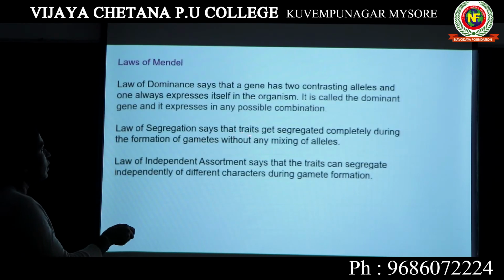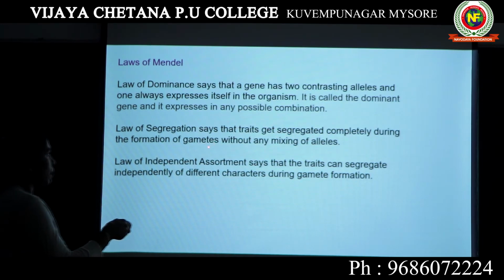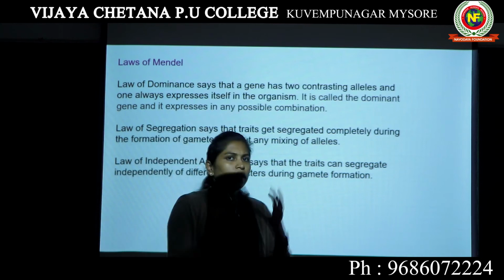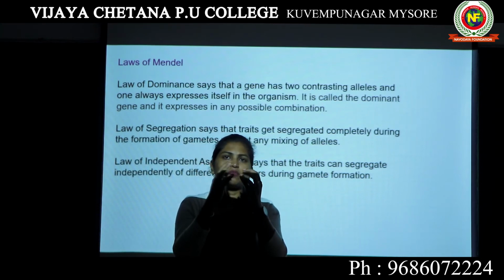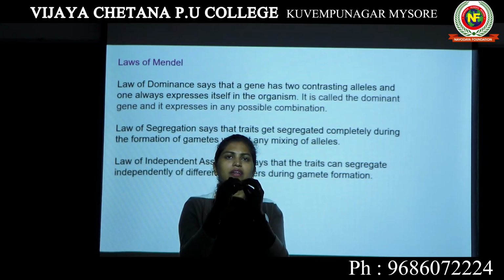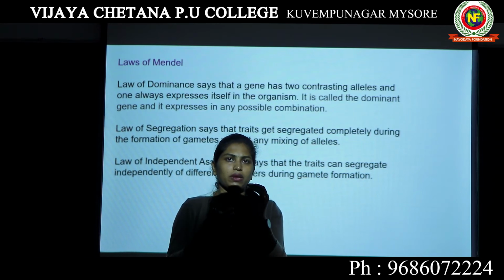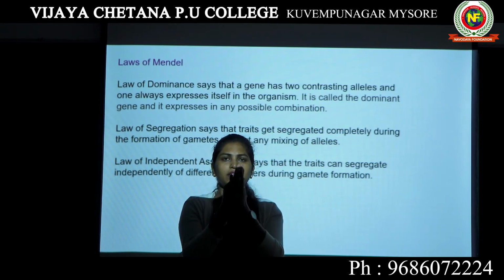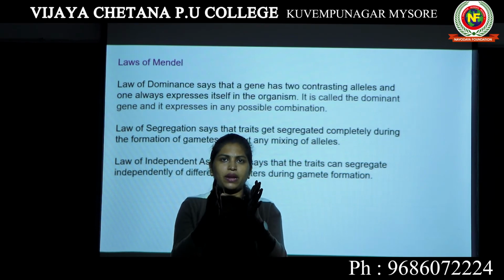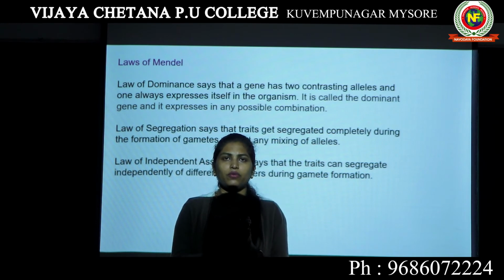Here now you can read, the traits get segregated completely during the formation of gametes. Even though we feel that these two alleles might have mixed, and that is the reason we did not get the dwarf combination, it does not happen. The alleles do not mix with each other. They remain separate, and when the gametes are formed, they go along with different gametes.